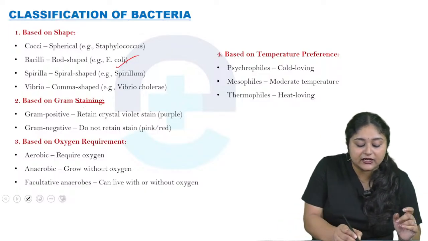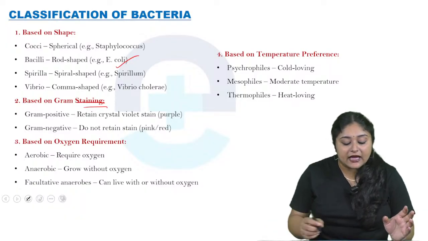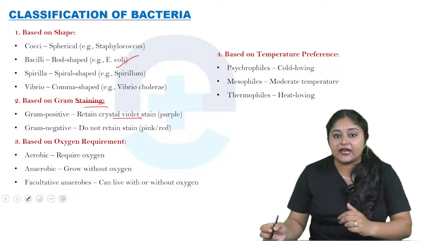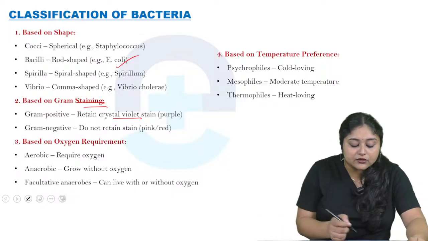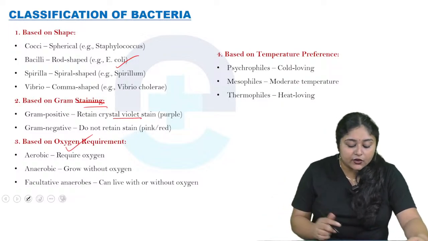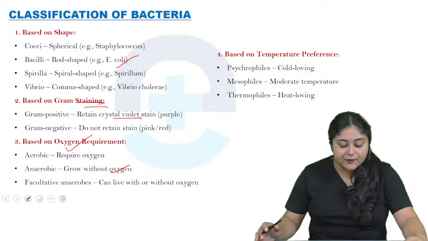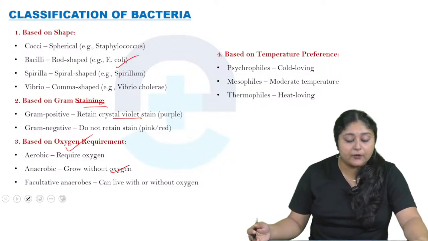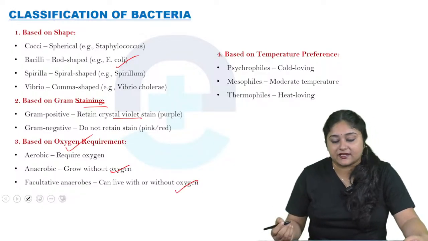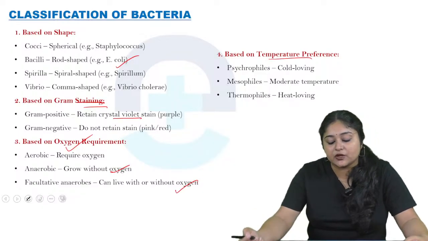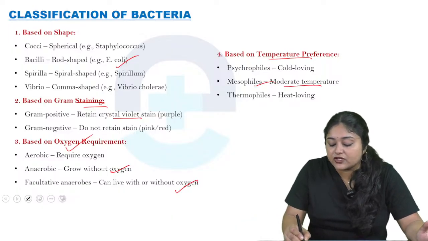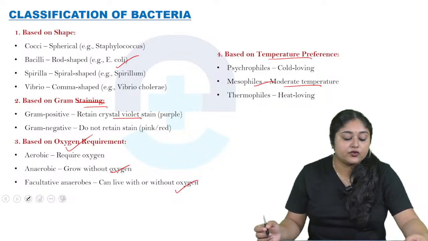Now come to classification based on Gram staining. Gram positive bacteria retain the crystal violet stain, that is purple, and Gram negative do not retain the stain and appear pink or red in color. Now based on oxygen requirements: aerobic means requiring oxygen, anaerobic means growing without oxygen, and facultative anaerobes can live with or without oxygen. Now based on temperature preference: psychrophiles are cold loving, mesophiles prefer moderate temperature, and thermophiles are heat loving.